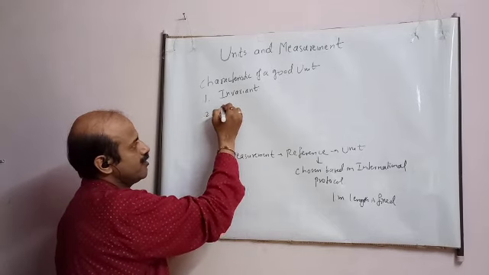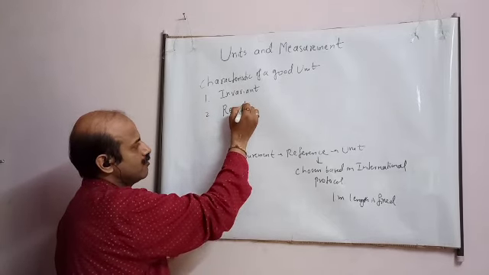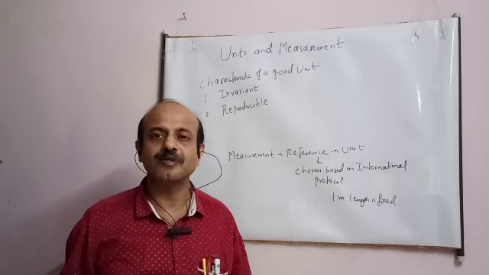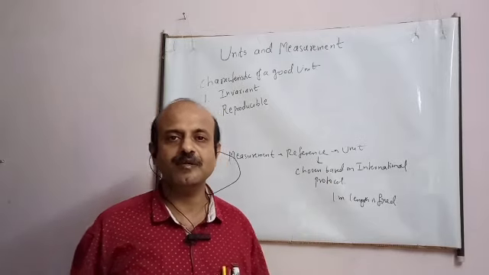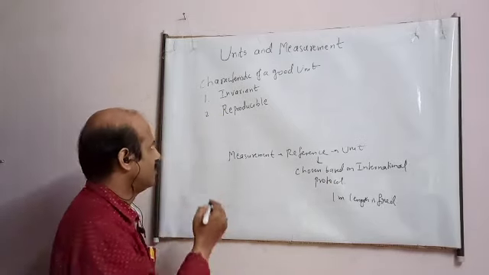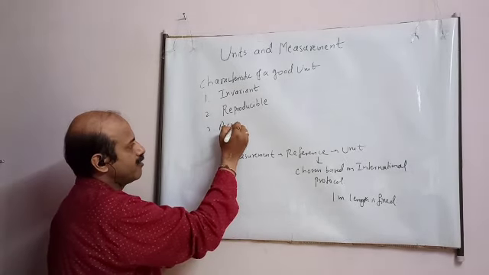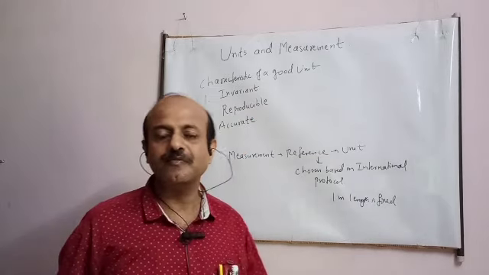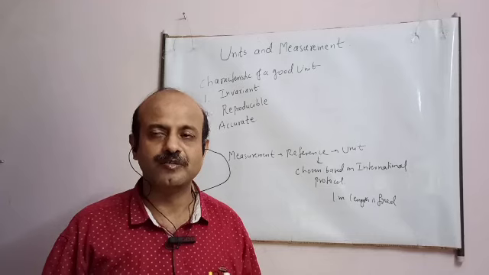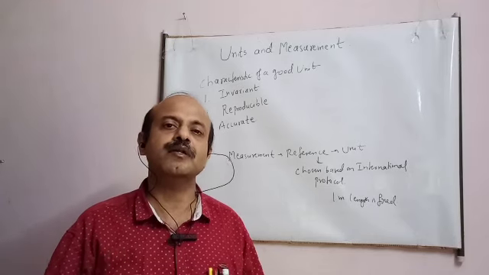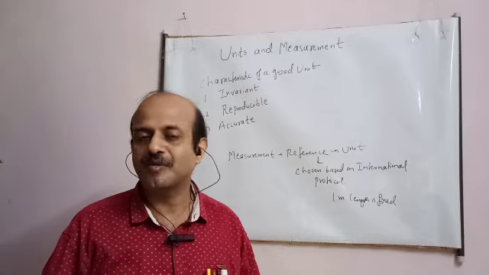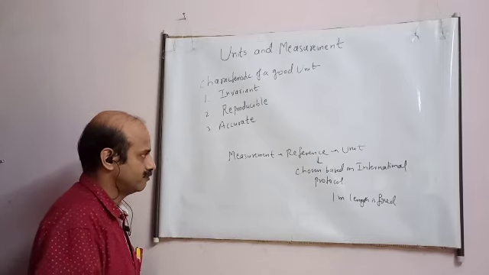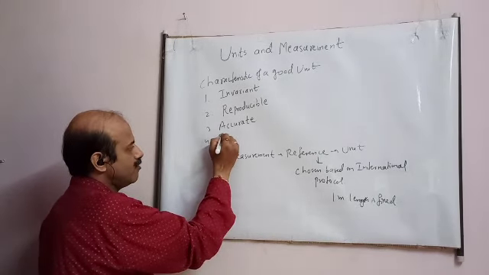Second characteristic, it should be reproducible. It means I should be able to reproduce how much the length of 1 meter is in an easier way. That is the meaning of reproducible. Third thing, it should be accurate. The measurement should not differ even by a point of the decimals. It should be exact. 1 meter should be exactly 1 meter everywhere. It should not happen that somewhere 1 meter became a little less, somewhere a little large. No, it should be very accurate, student. And the fourth is it should be easily available.